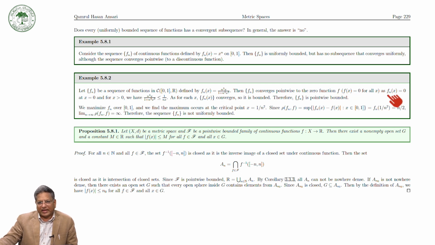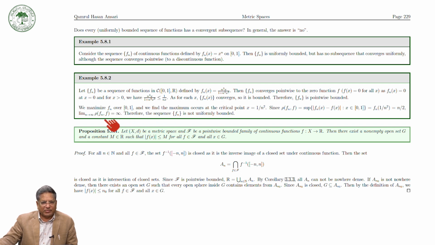Fn(x) is equal to 0 at x equal to 0, and for x greater than 0, we have this term is less than 1 over nx. So for each x, Fn(x) converges, and so it is bounded, and therefore Fn is pointwise bounded. Now, we will see that it is not uniformly bounded.